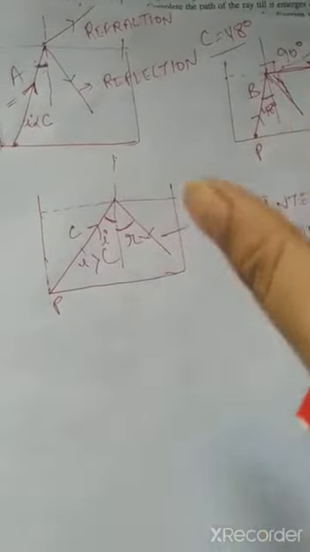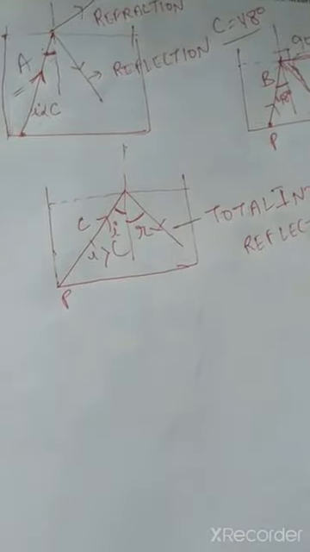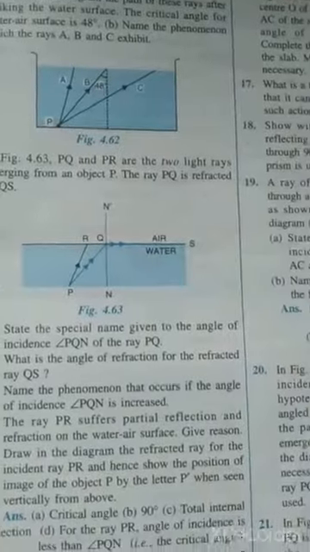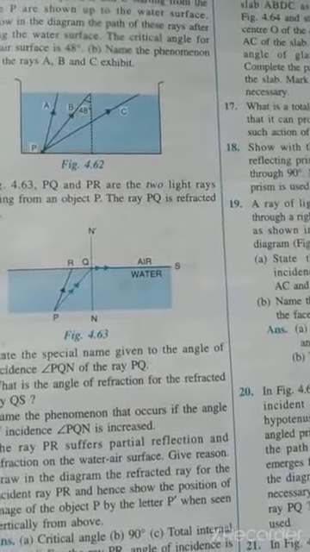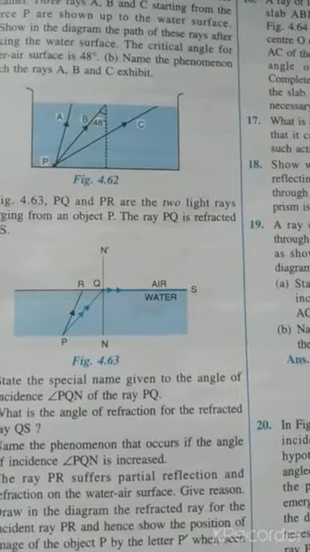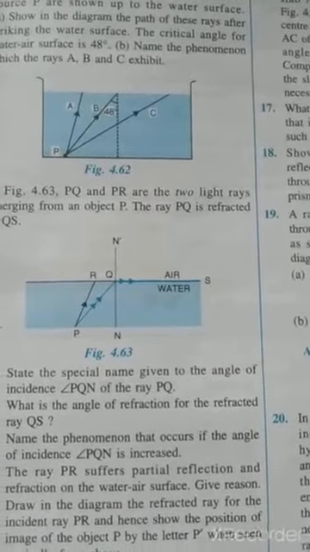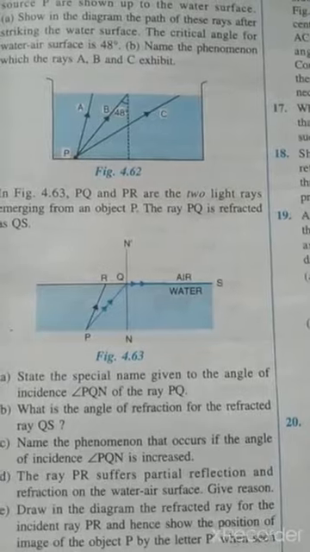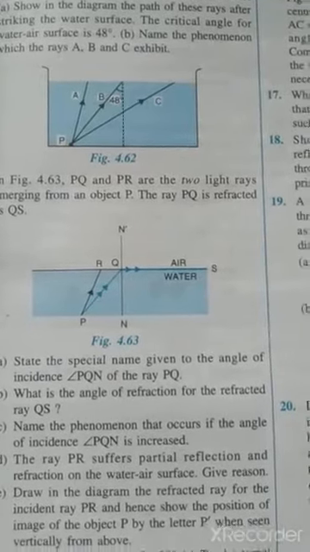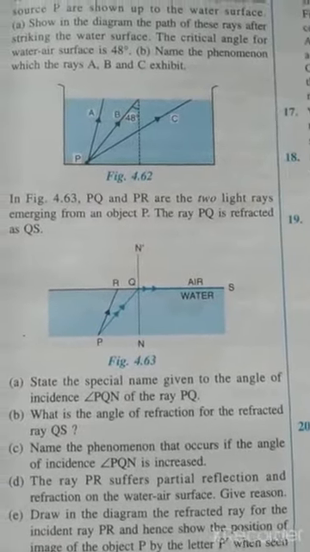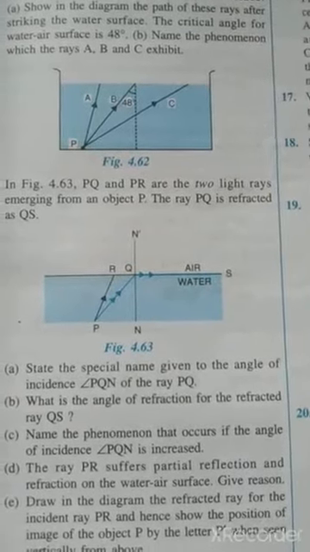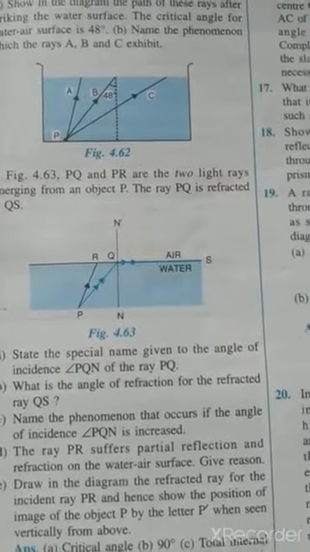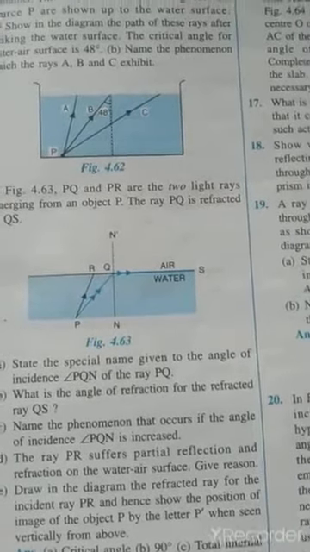So these are the three diagrams I have explained in three separate figures. Here you have to draw in one figure only to explain this. Clear? So this is how the ray diagrams will be completed. If you know what happens when the angle of incidence is less than the critical angle, equal to the critical angle, and greater than the critical angle, then very easily you can draw the diagram.